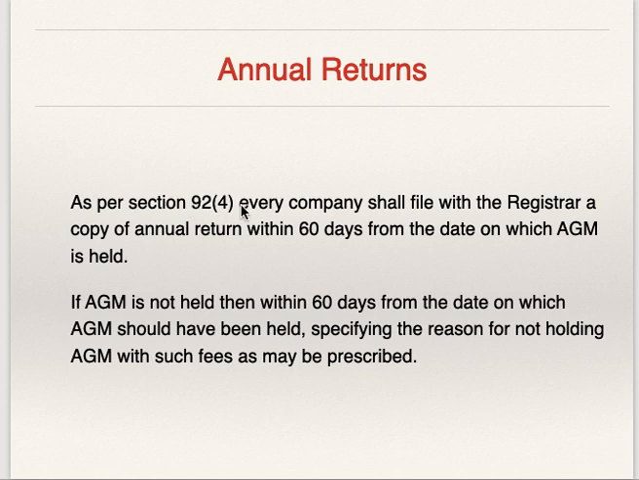As per section 92 subsection 4, every company shall file with registrar a copy of annual return within 60 days from the date on which AGM is held. Annual general meeting जब होगी उसके बाद 60 डेज के अंदर अंदर कंपनी को एनुअल रिटर्न फाइल करवाना होगा with the registrar of companies. If AGM is not held within 60 days from the date on which AGM should have been held, specifying the reason for not holding AGM with such fees as may be prescribed.